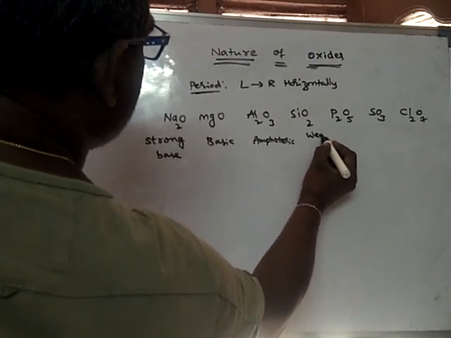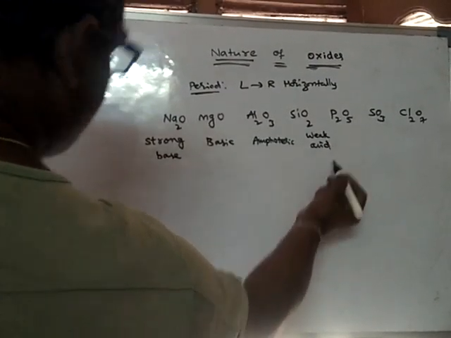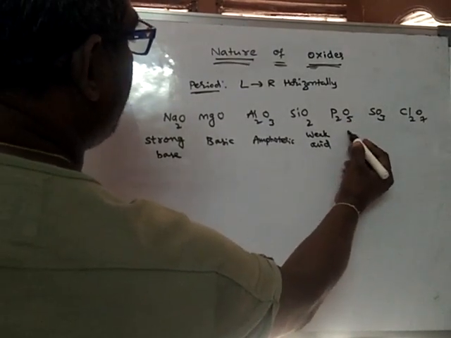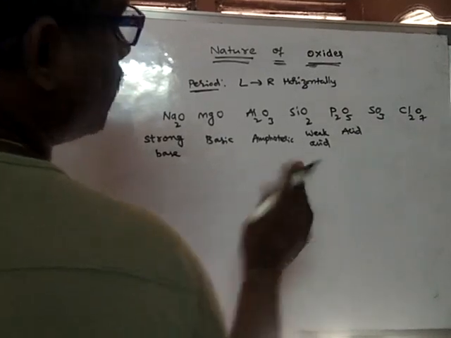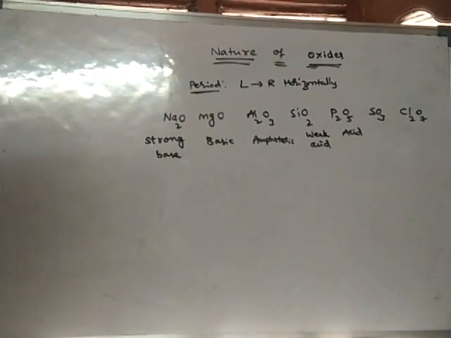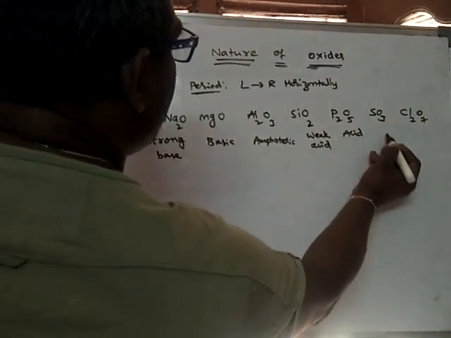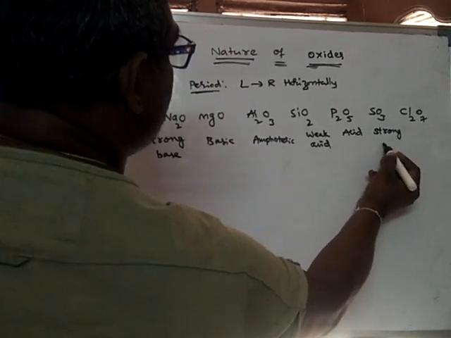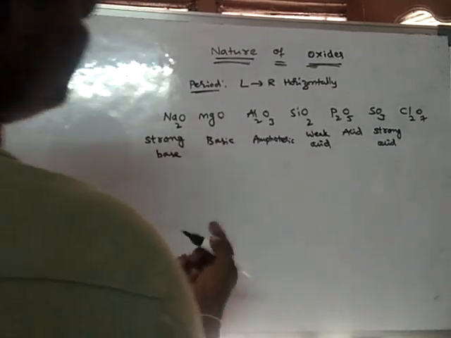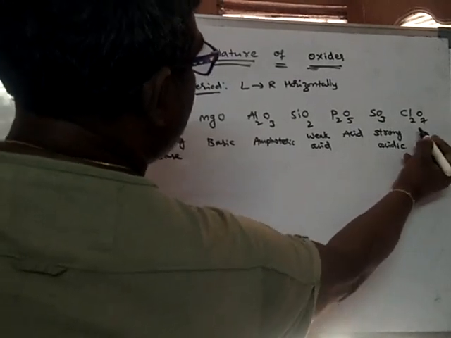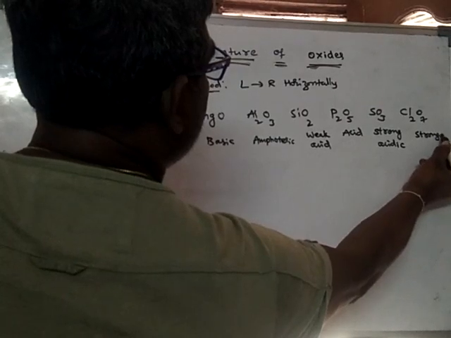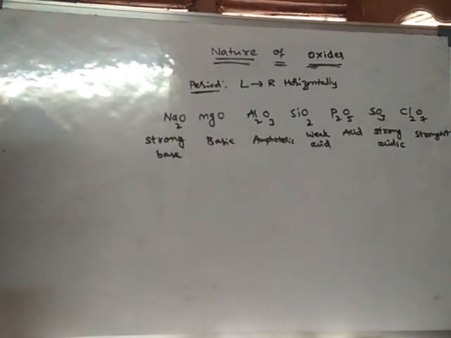Silicon dioxide is a weak acid. Phosphorus P2O5 is acidic in nature, somewhat acidic. Here, strong acidic nature, and Cl2O7 is strongest acidic in nature.